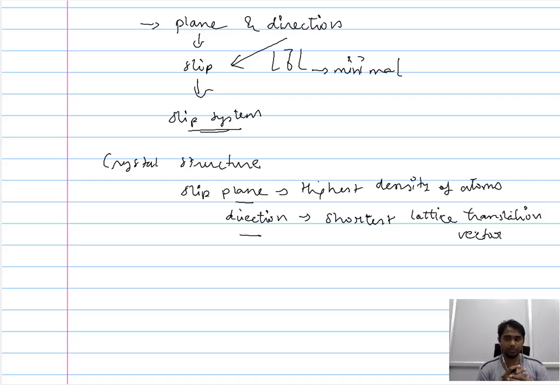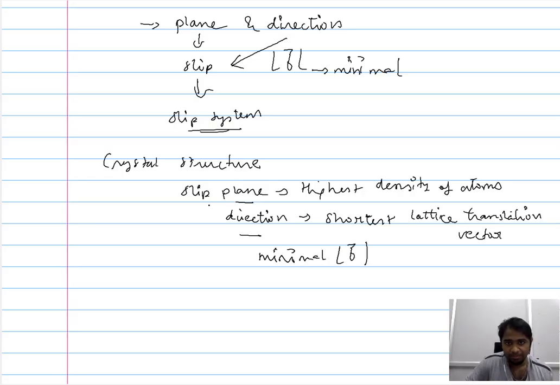The lattice translation vector, if you recollect, is the Burgers vector that is equivalent to the interatomic spacing. When the interatomic spacing is the shortest, the dislocation will propagate in that direction, because then you ensure the minimal magnitude of the Burgers vector.